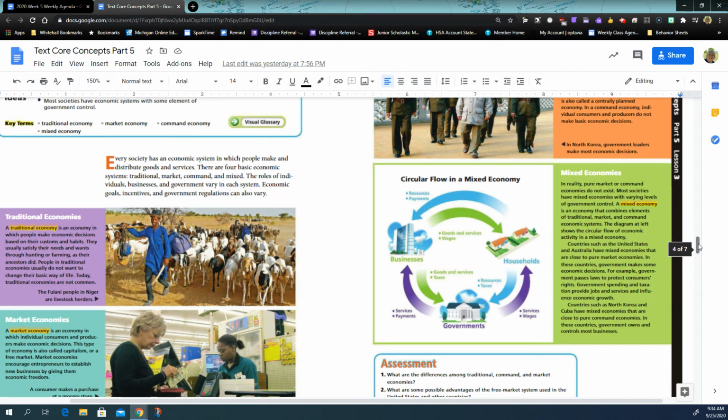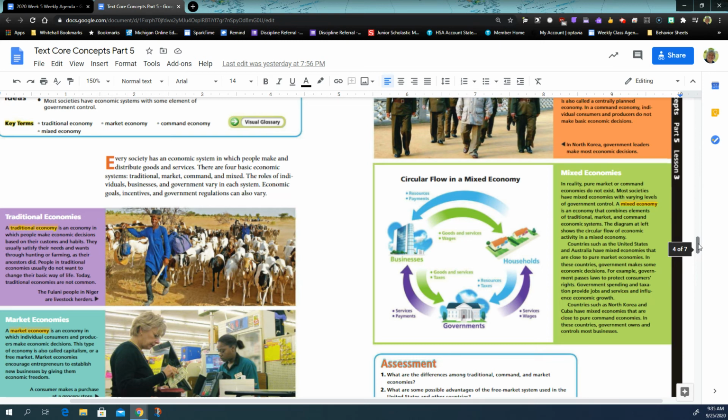For example, government passes laws to protect consumers' rights. So the government's there to act as a protector between the money and power in businesses, big companies like Amazon, to make sure that the wealth is kind of shared between all of the citizens. They have more of a balance in true mixed economies in socialism. For example, government spending and taxation provide jobs and services and influence economic growth.